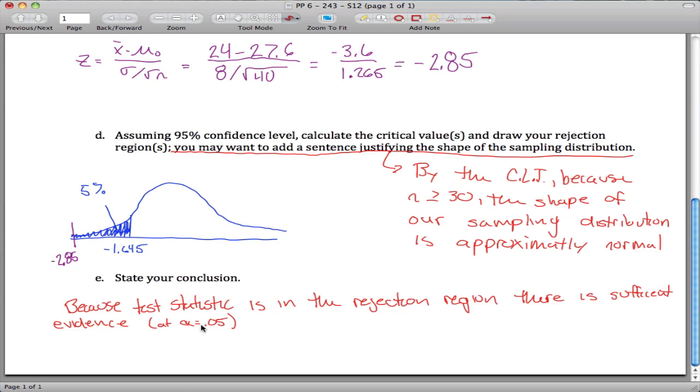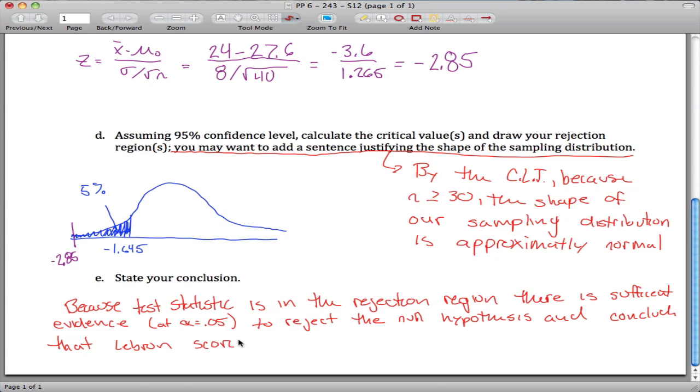So at this level of certainty, 95% confidence, there is sufficient evidence to reject the null hypothesis and conclude that the alternative hypothesis is correct, that LeBron scores less points in big games. In other words, that he chokes.